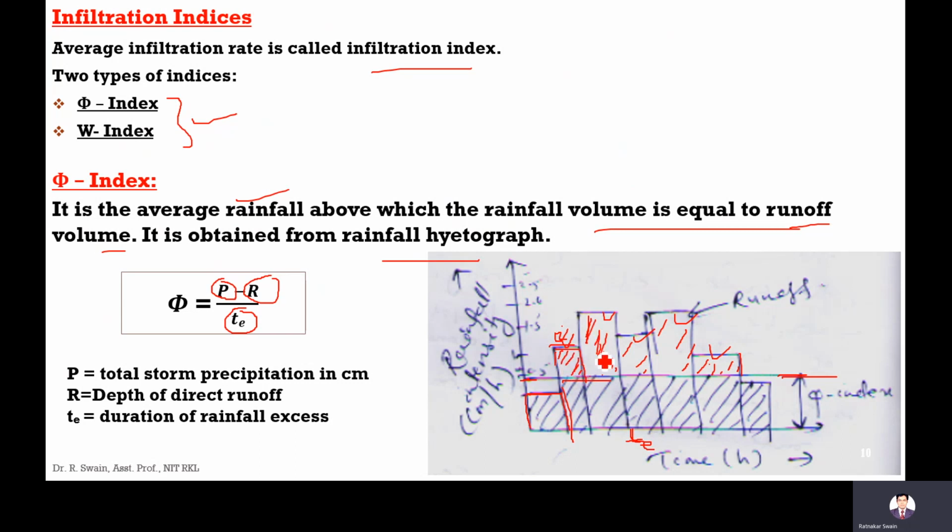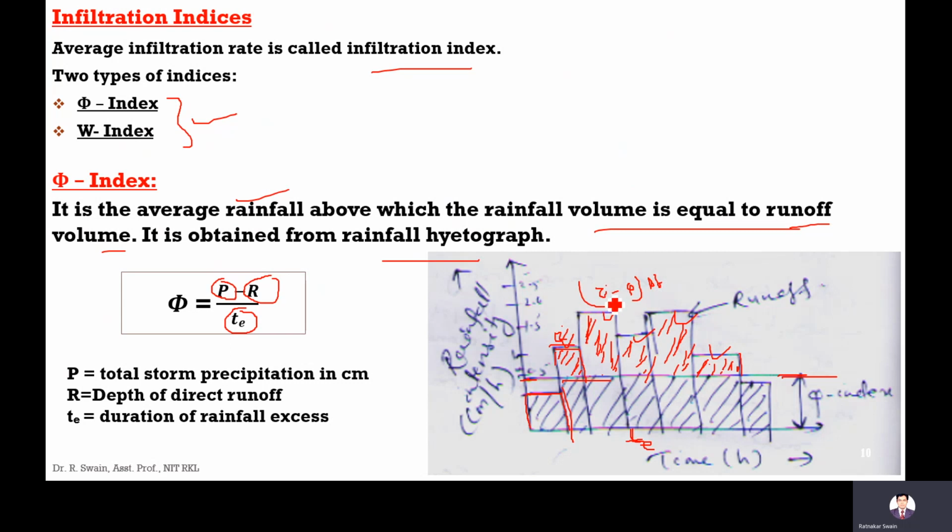This volume divided by the catchment area will give the rainfall excess in depth. This is the total I, here I minus phi, into delta T.